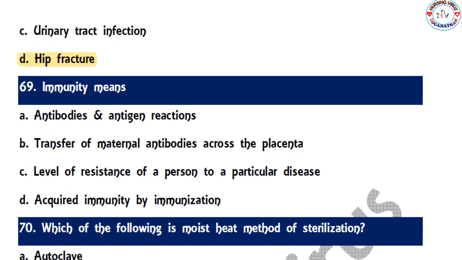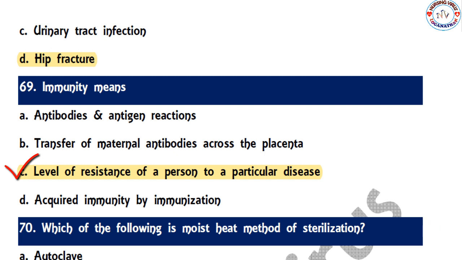And the next one: immunity means antibody and antigen reactions, transfer of maternal antibodies across the placenta, the level of resistance of a person to a particular disease, or acquired immunity by immunization. So the correct answer is the level of resistance of a person to a particular disease, which is considered the definition for immunity.